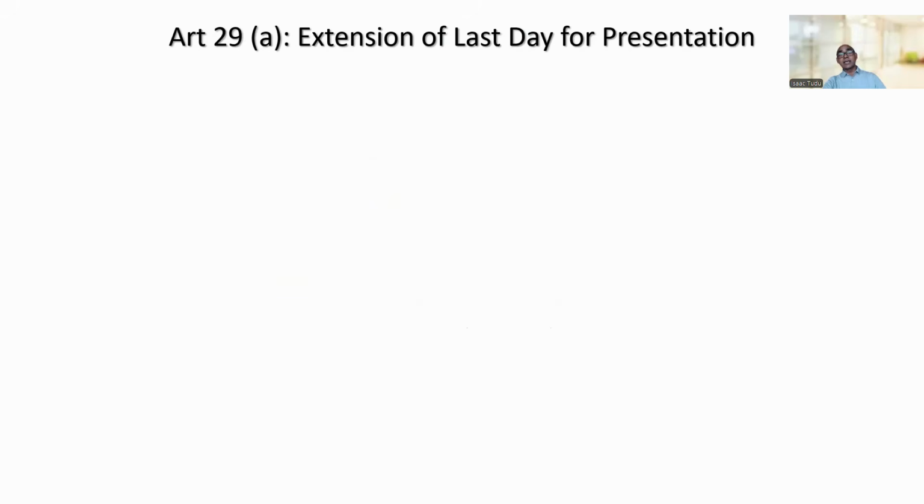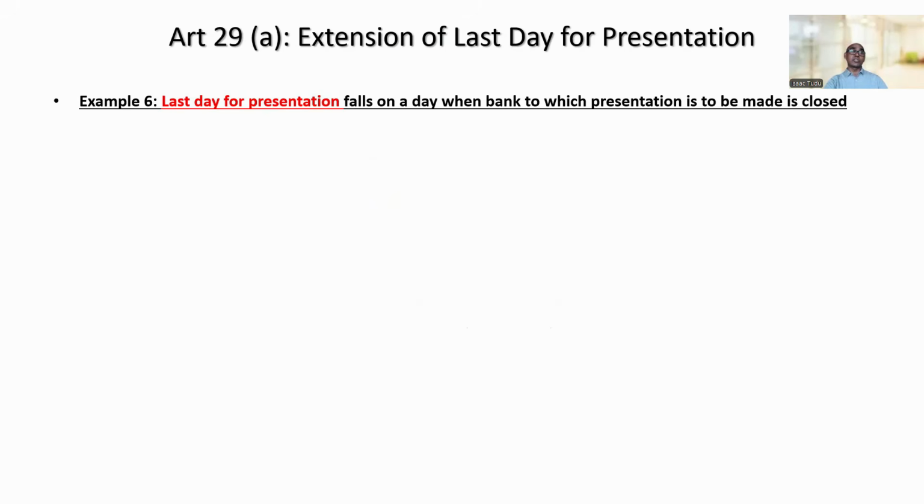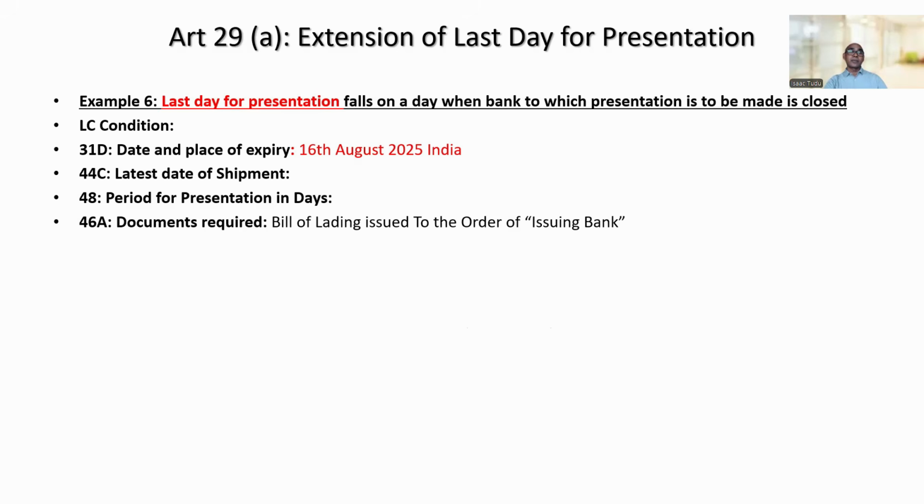Now, we will discuss extension of the last day for presentation. So far, we have understood extension of the expiry date of the LC. Now we will understand in what circumstances extension of the last day for presentation will take place. Okay. So the last day for presentation falls on a day when the bank to which presentation is to be made is closed. Okay, this is the LC stipulation. Fine. You can see here the same type of example I have taken for the benefit of all. Okay. So here, understand the date of shipment is 19 July.